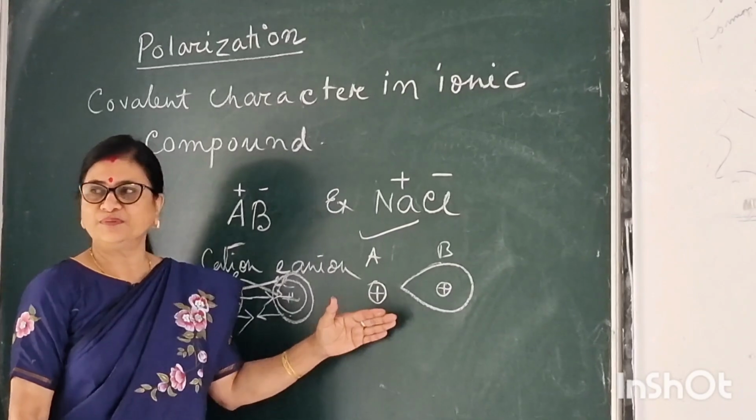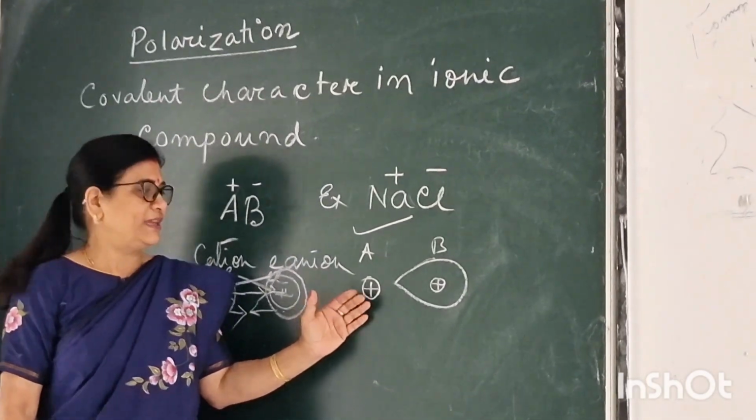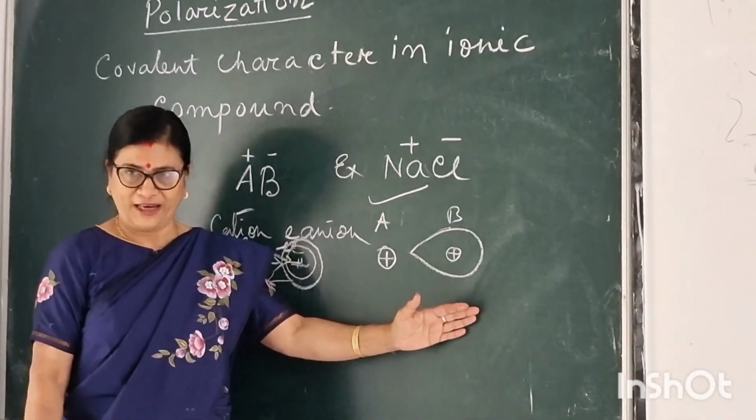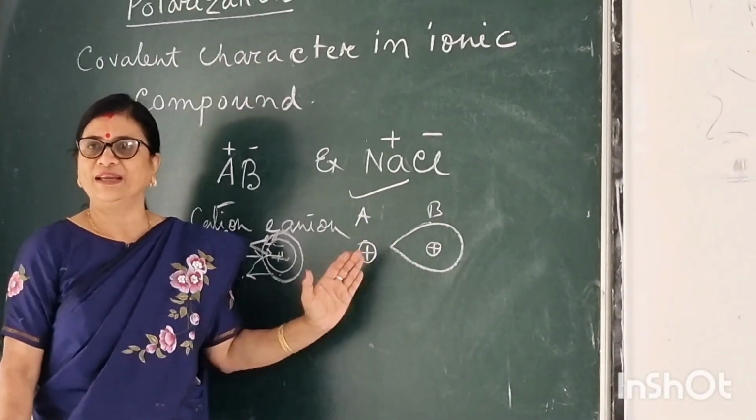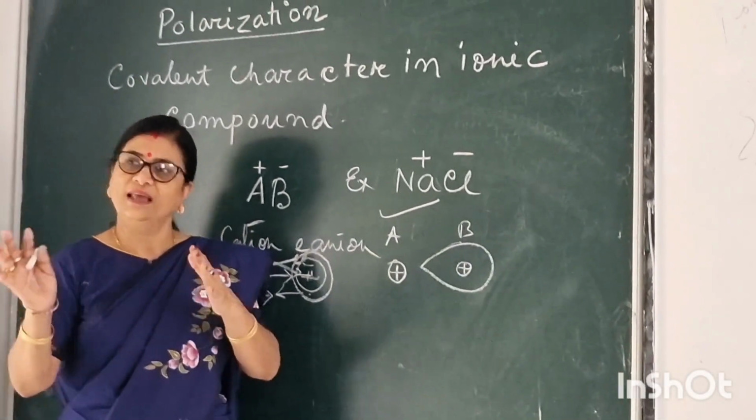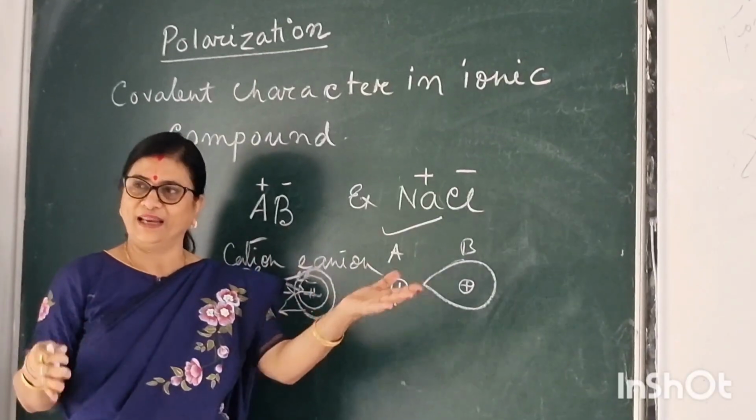The anion is polarized by the cation, and the cation is also polarized by the anion, but the extent of polarization of the anion by the cation is more than the polarization of the cation by the anion.